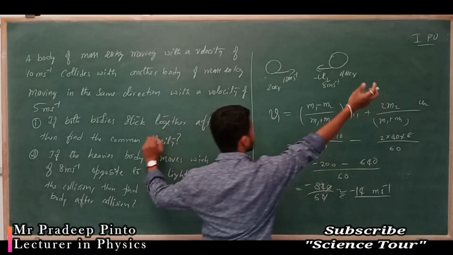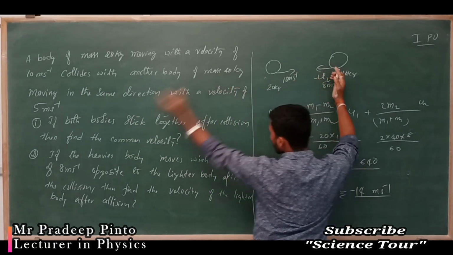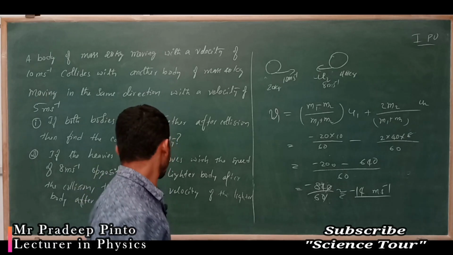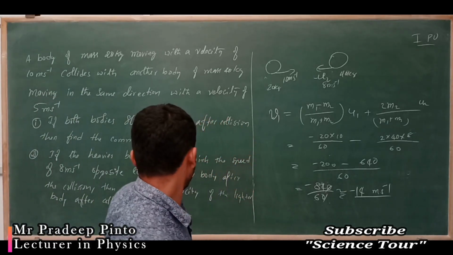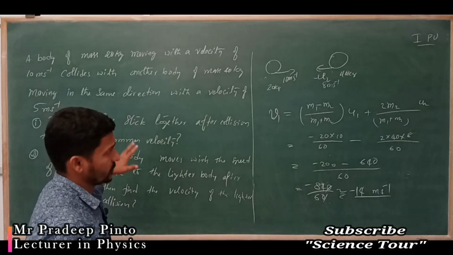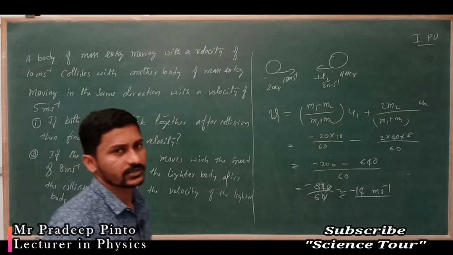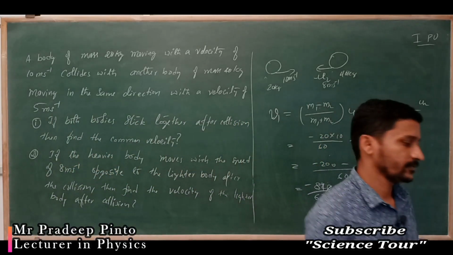It means it is moving in this way with 8 meter per second and this one moves back at 14 meter per second, because momentum transfer takes place. In two ways also, the same formula you can use. That is what this formula is useful for. So this is about this formula problem.